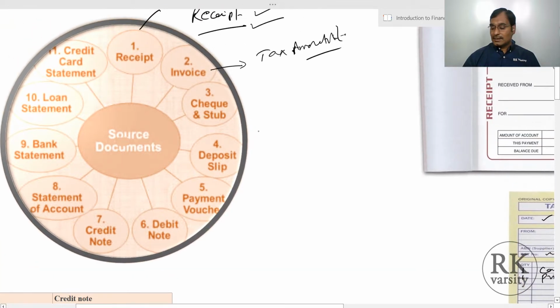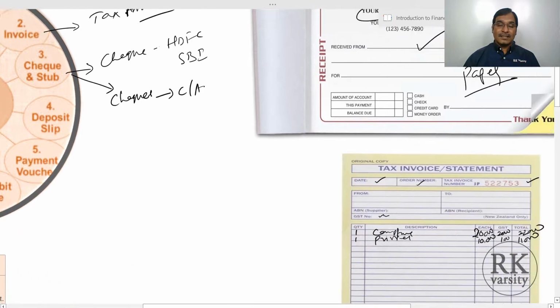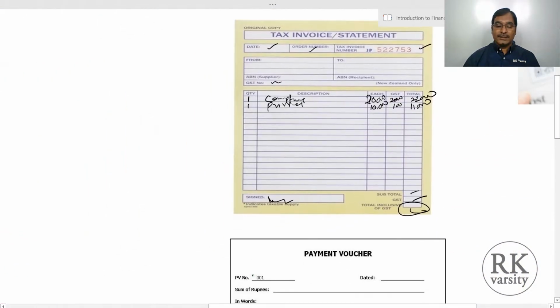Next is the checks. In a business you may receive a check from a bank or from your customer. The customer may issue an HDFC bank check or SBI bank check, likewise. On the other side, you as an enterprise, that is the owner of the business or accountant of the business, will also issue checks from the current account of your business entity. This is another example.